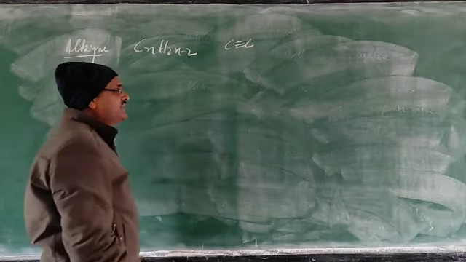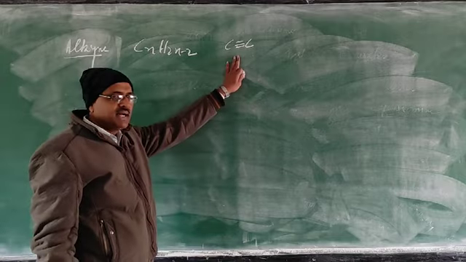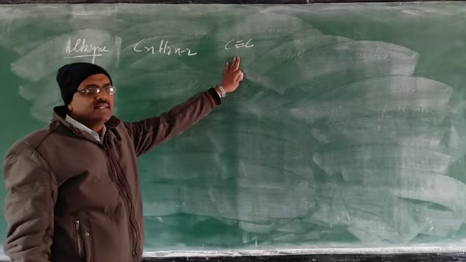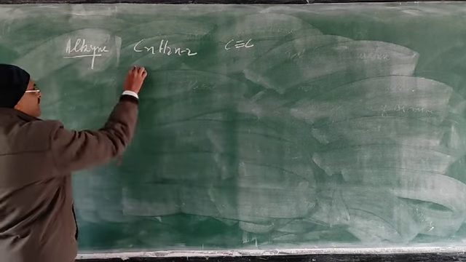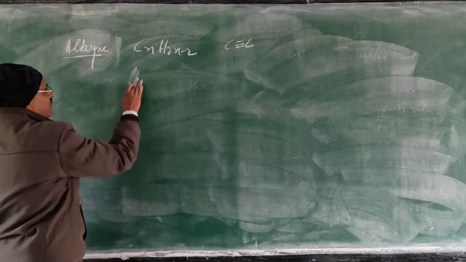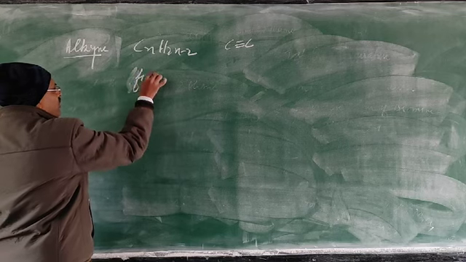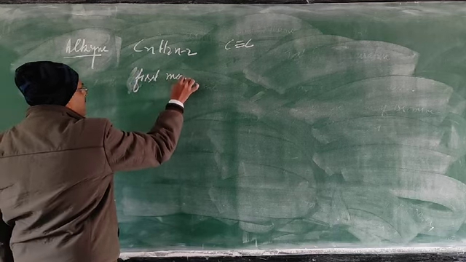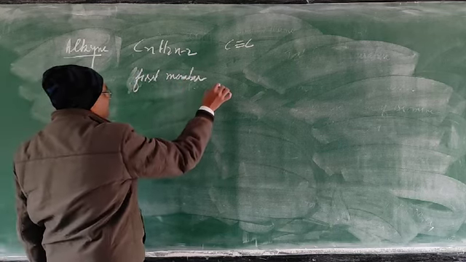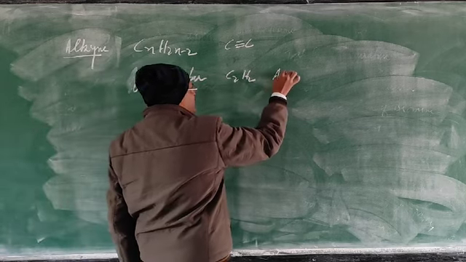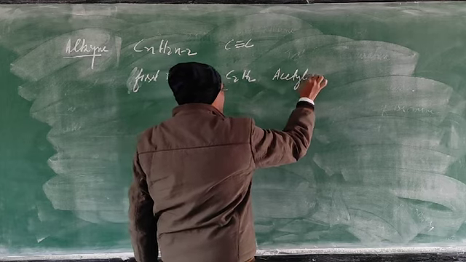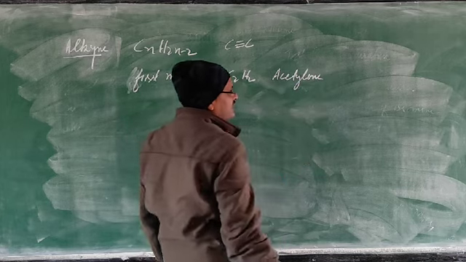So, structural feature, carbon-carbon triple bond, and then characteristic reaction is addition reaction. The first member of this series will be C2H2. This C2H2 common name is acetylene, very famous acetylene.